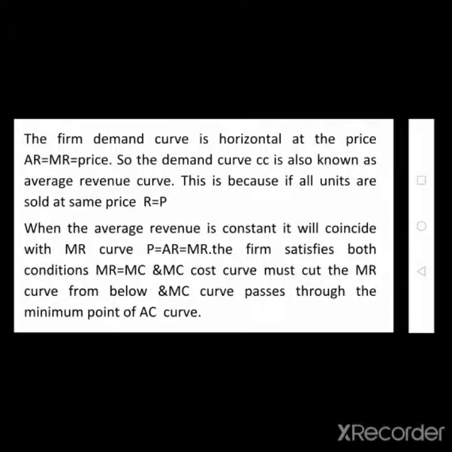The first condition is that marginal revenue is equal to marginal cost, and the marginal cost curve must cut the marginal revenue curve from below, and the marginal cost curve passes through the minimum point of the average cost curve. So if these two conditions are satisfied, the company survives in the market in the short run.